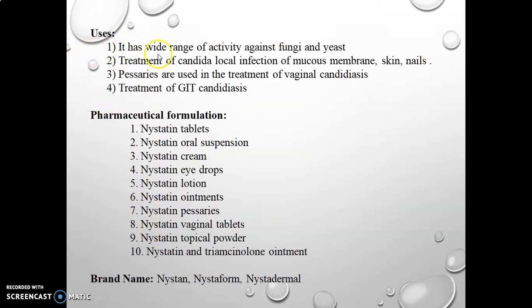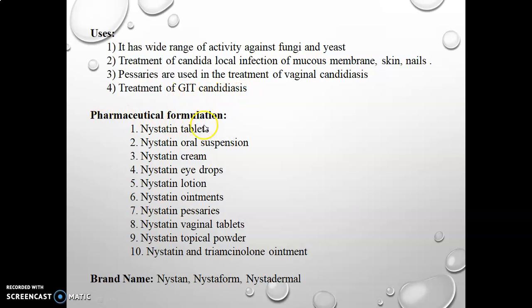Uses: it has a wide range of activity against fungi and yeast. It is used in the treatment of candida local infection of mucous membrane, skin and nails. Pessaries are used in the treatment of vaginal candidiasis, and it is also used in the treatment of GIT candidiasis.